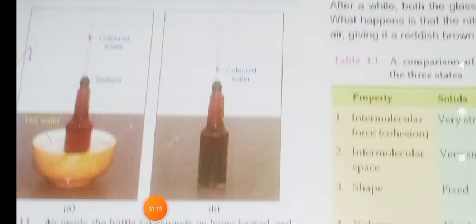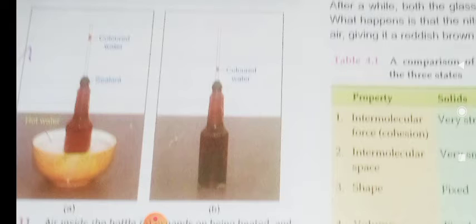Okay children, this can be proved by an experiment. Again we are going to take a narrow mouthed bottle, and have a transparent straw on it, and it should be sealed at the mouth, and the hot water should be placed in a bowl, and the air inside the bottle expands and pushes the drop up the straw.